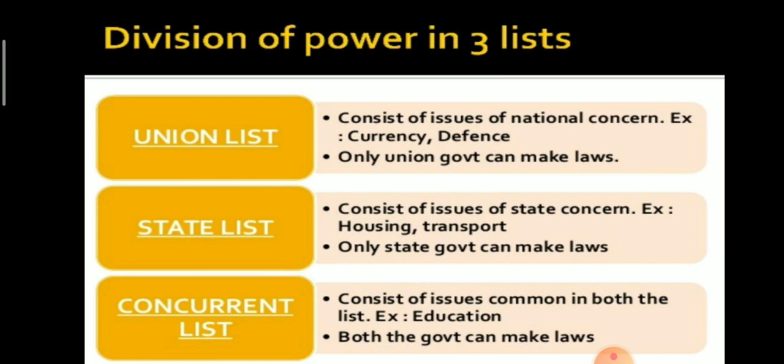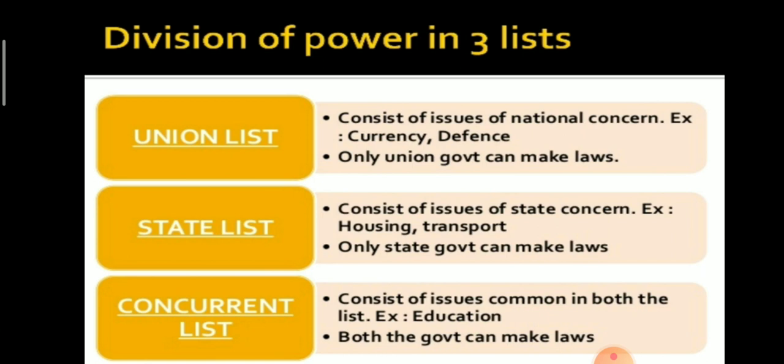Now, what are the three lists? Division of power in three lists. India has a federal form of government, which means government is run at the center and state level. The center has more power to make law in comparison to states. All subjects on which law can be made are divided into three lists. हम किस किस सब्जेक्ट पे लॉ बना सकते हैं, दैट्स वाई हमने इनको डिवाइड कर दिया थ्री लिस्ट में, यूनियन लिस्ट, स्टेट लिस्ट एंड कॉन्करेंट लिस्ट.